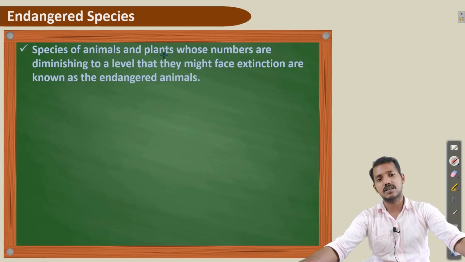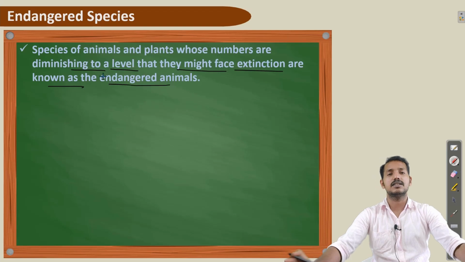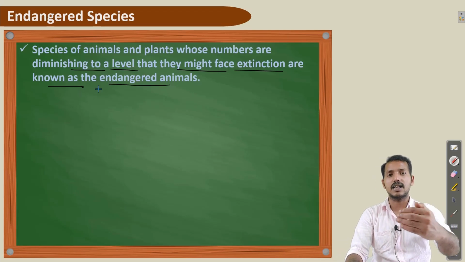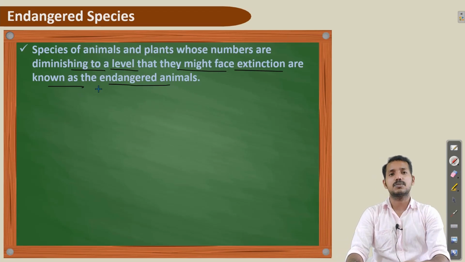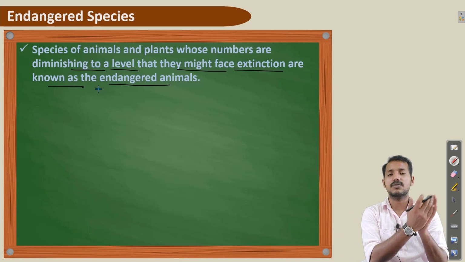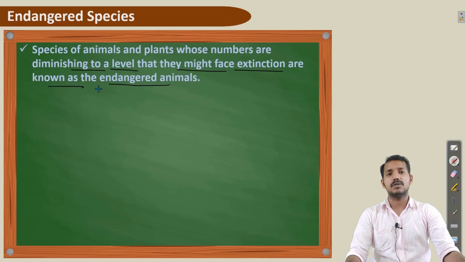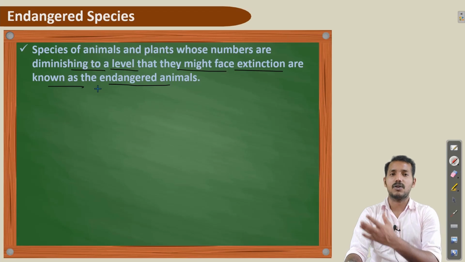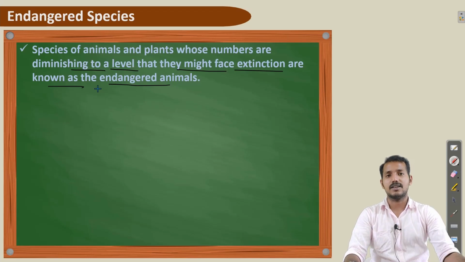Species of animals and plants whose numbers are diminishing to a level that they might face extinction are known as endangered. Especially this happens in case of endemic species because they are only found in particular areas. So if they become extinct from that area, then they will be extinct from the whole world. This is the reason why we said that we need to protect this flora and fauna seriously. Otherwise, they become extinct.